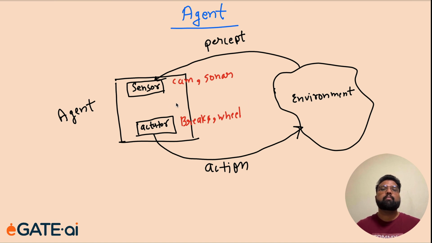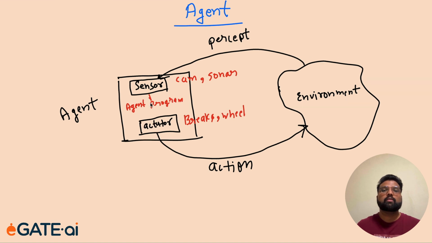So how will it map these percepts to these actions? It will do that through an agent program. So there will be an agent program, which will be a mapping between the percept sequence and action.